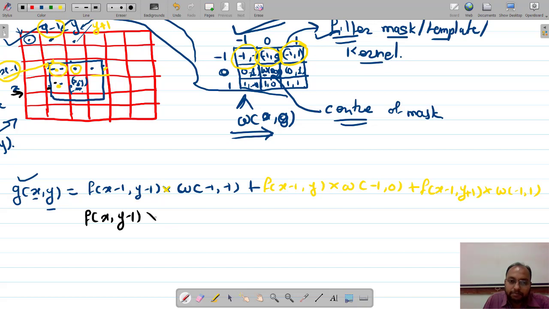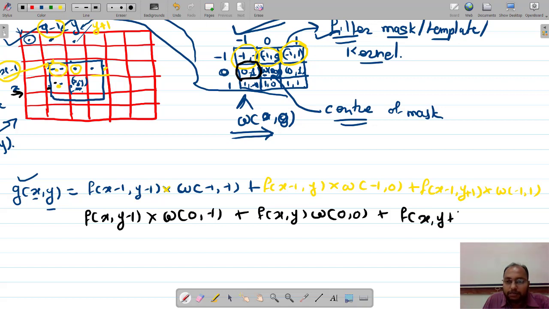Multiplied with this element, that is w of 0 comma minus 1, right? Plus f of x comma y multiplied with w of 0 comma 0 plus f of x comma y plus 1 into w of 0 comma 1, and likewise, so on up to